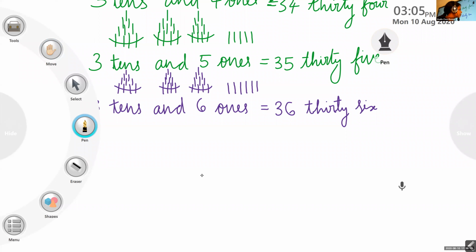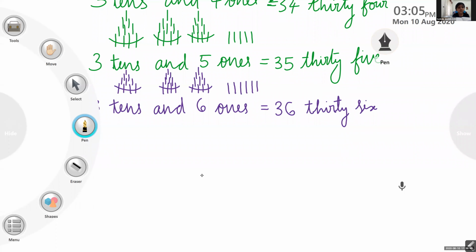We have 36. Sankalp, what is the next number? 37. Okay. How many tens and how many ones?